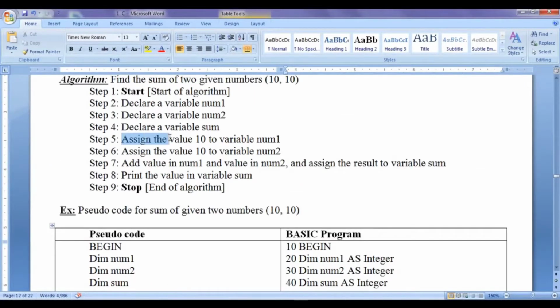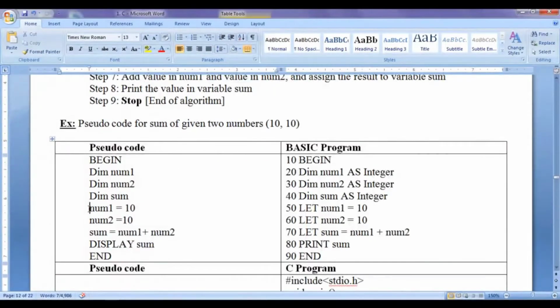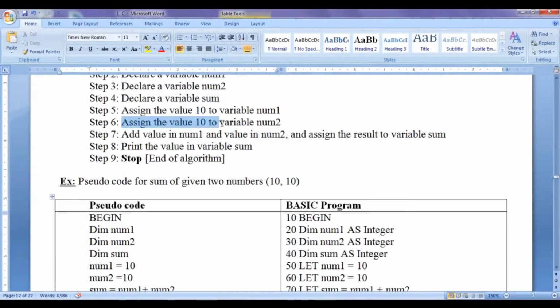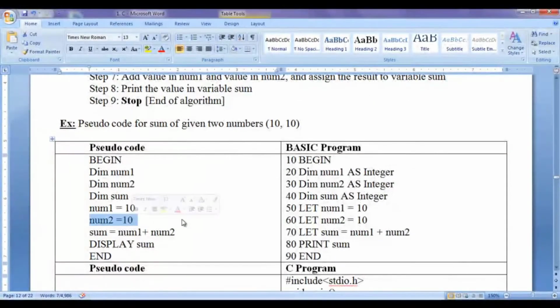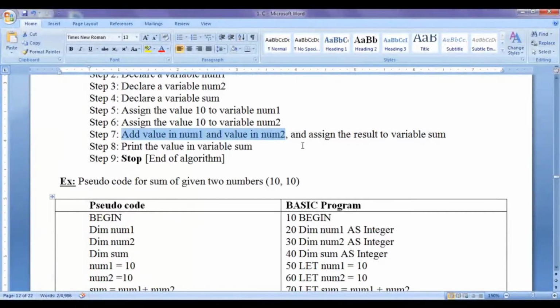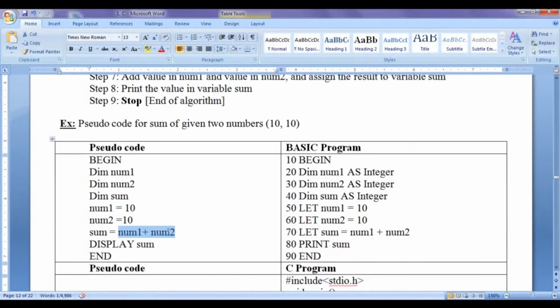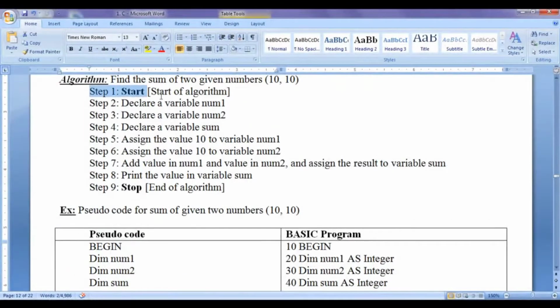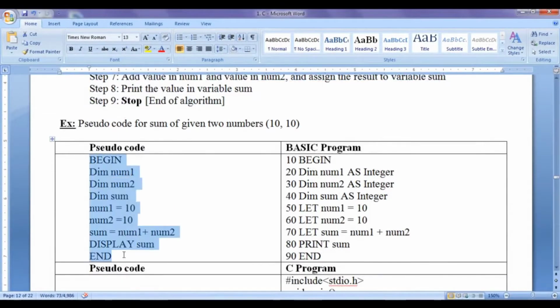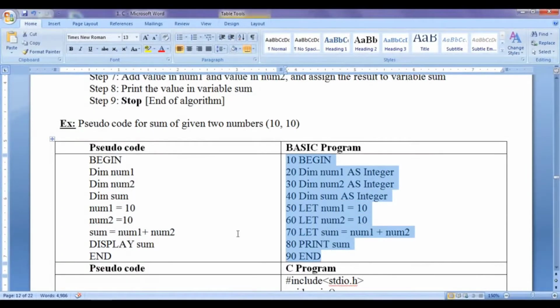Then you can see assign value 10 to variable num1. Here we write num1 equal to 10. Assign value 10 to variable num2. Here we write num2 equal to 10. Add value in num1 and num2 and assign the result to variable sum. Here we have sum equal to num1 plus num2. We are just translating an algorithm to a pseudocode with respect to a programming language. Display sum. We can write here print sum also. We use the display or write keyword to display something. We can even use the print keyword, which is available in the BASIC programming language.